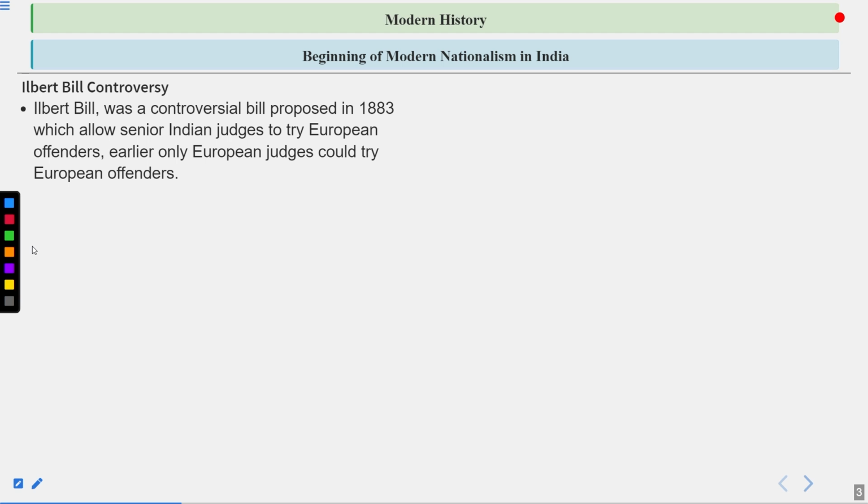The Ilbert Bill was a controversial bill proposed in 1883, which allows senior Indian judges to try European offenders. Earlier, only European judges could try European offenders.